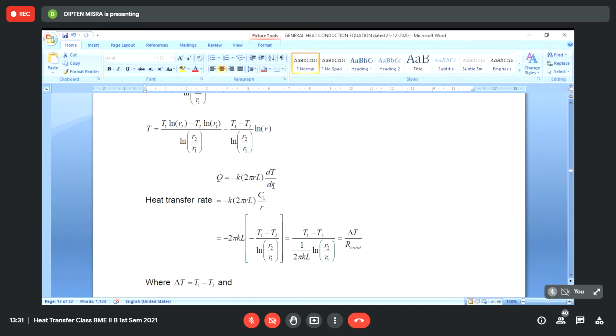And if we take the dT/dr, so minus k dT/dr, at whichever r we are taking the surface area, at the same r we have to take the dT/dr. We can take it at any arbitrary r between r1 and r2, and at the same radial distance we have to take the derivative. And as we have already seen, r into dT/dr is constant. Also k is a constant, pi is a constant, L is a constant. So the whole thing as a whole will become constant. Okay, so this is also a corroboration.